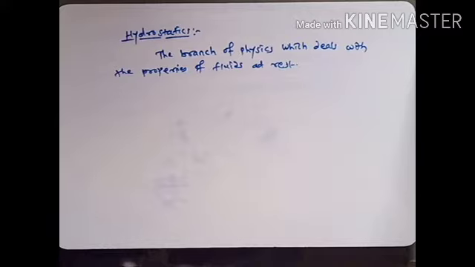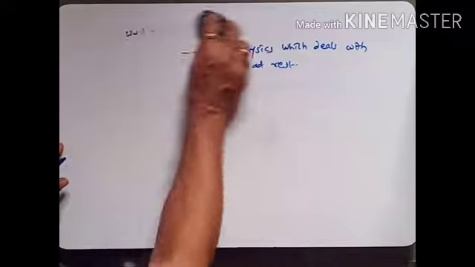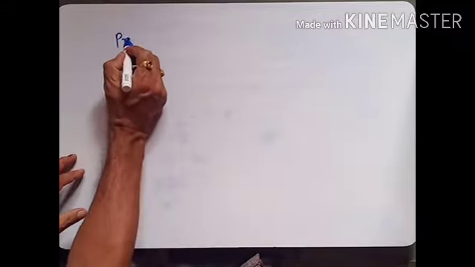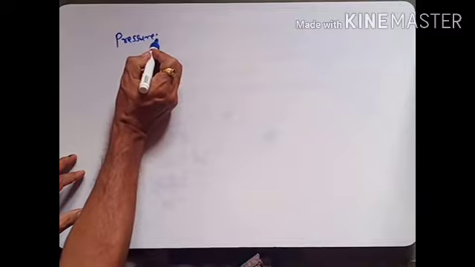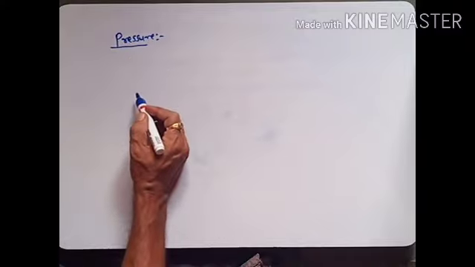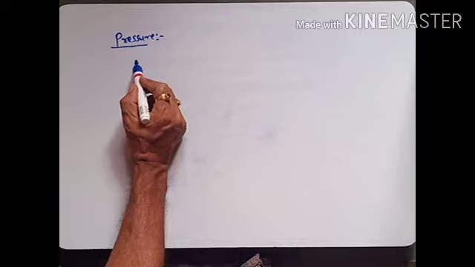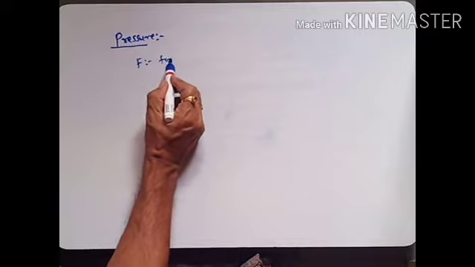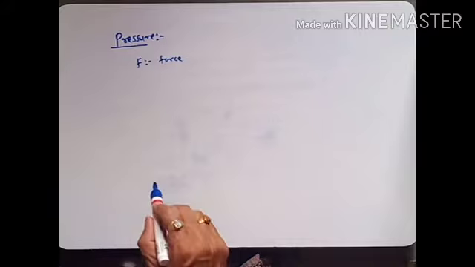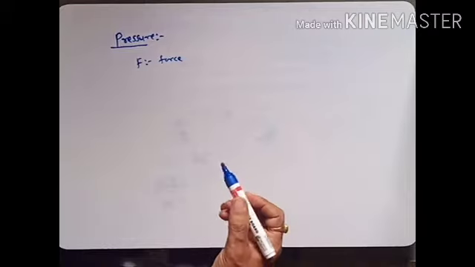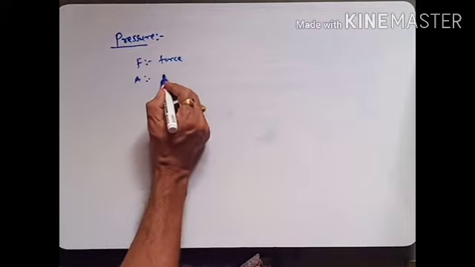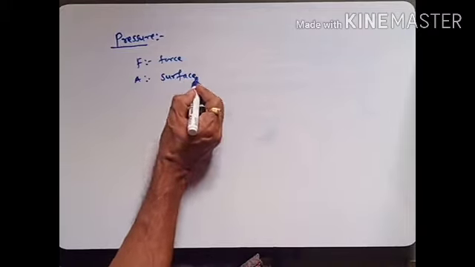Now, next we will see what is meant by pressure. Suppose F is the force. We consider here the normal force on the walls of the container. A is the surface area.